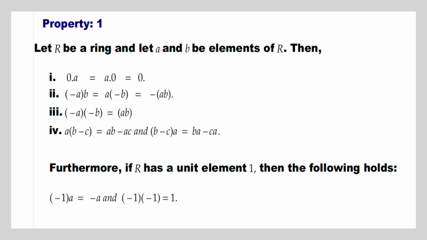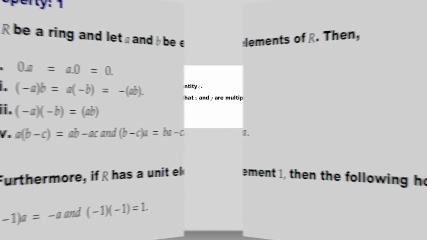Fourth one is a·(b-c) equal to ab - ac and (b-c)·a equal to ba - ca. Furthermore, if R has a unit element 1, then the following holds. (-1)·a equal to -a and (-1)·(-1) equal to 1.